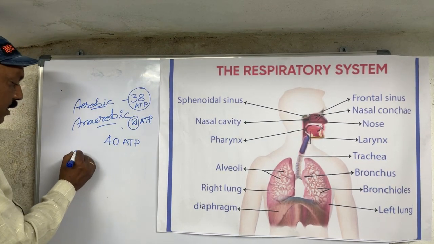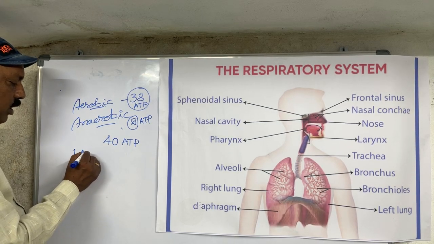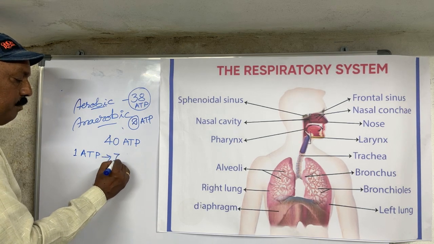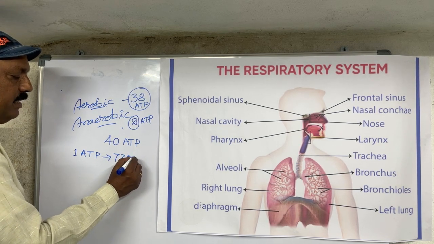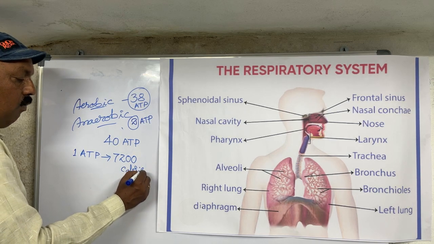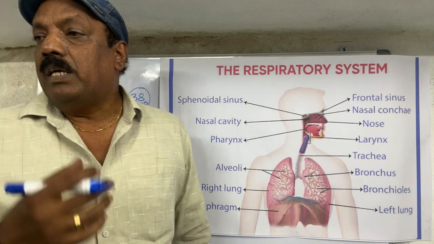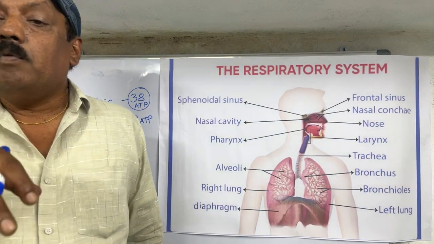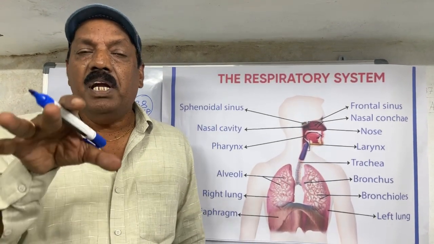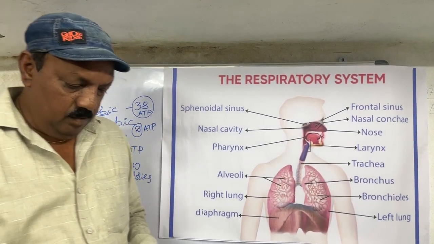If we get 1 ATP molecule in our body, how much energy will we get? 7,200 calories of energy. And we are getting all 40 ATP molecules, so you can multiply and find out.